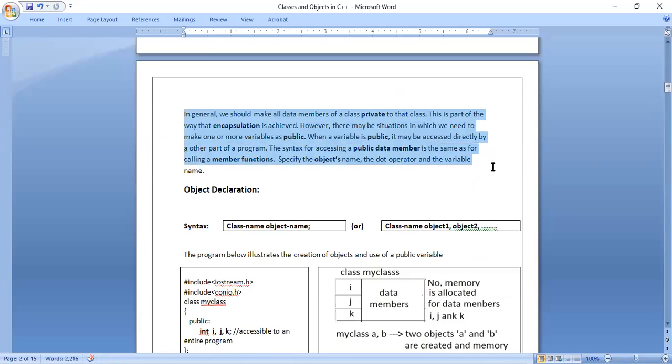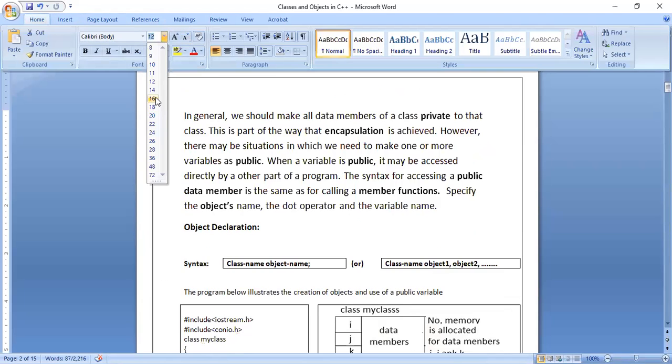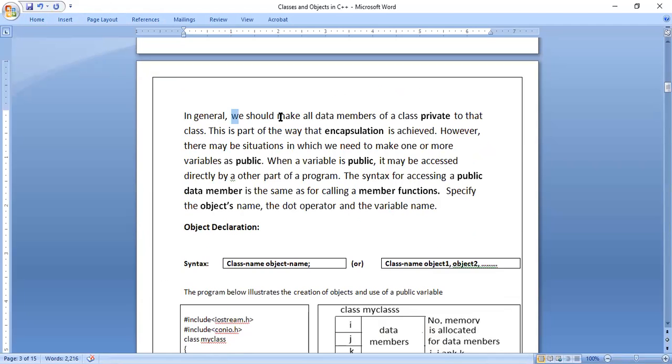See, they are telling how to write a class. So what are we doing when we are writing a class? In general, we should make all data elements private to that class. Whenever you are writing instance variables, data members, or member variables, you have to make them private. That is what they are telling. It is not a rule, but you should make it private.